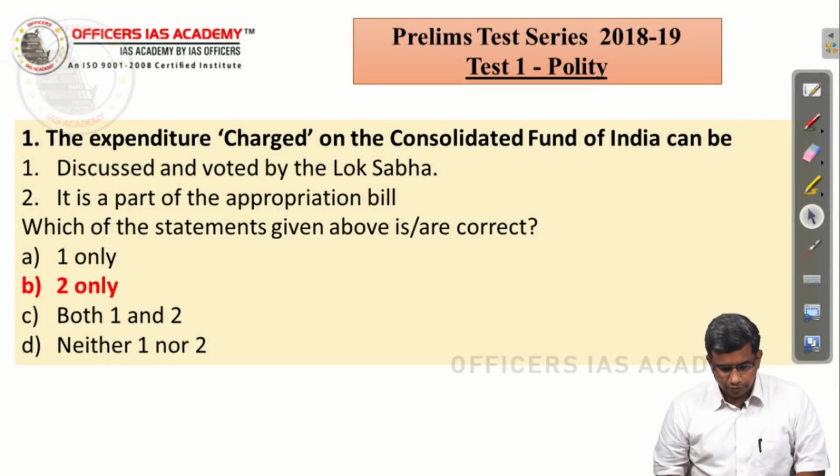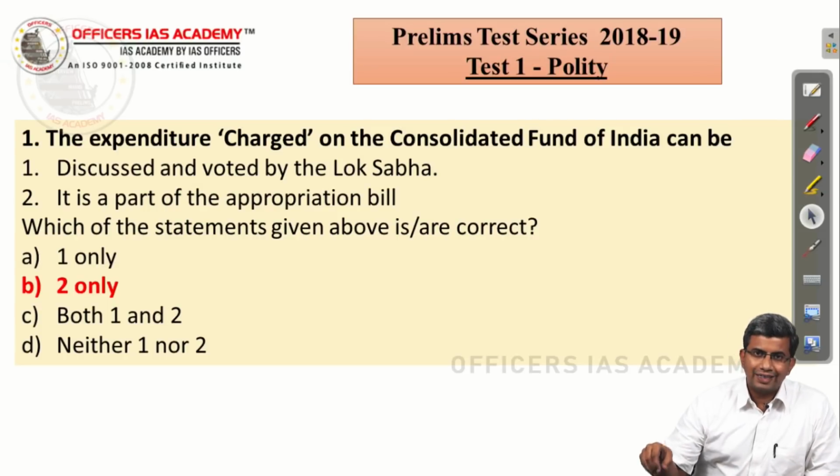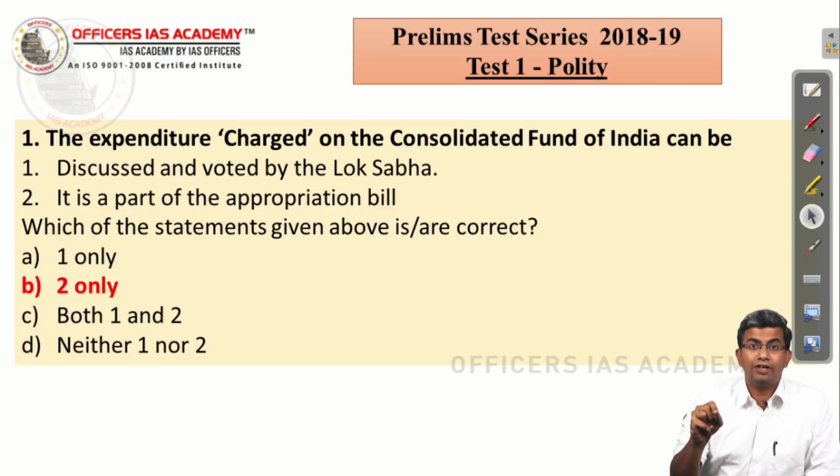First question: the expenditure charged on the Consolidated Fund of India can be discussed and voted by the Lok Sabha, as part of an appropriation bill. Here you know for sure that the significance of an expenditure charged on the Consolidated Fund of India is that it can be discussed but it cannot be voted even in the Lok Sabha.